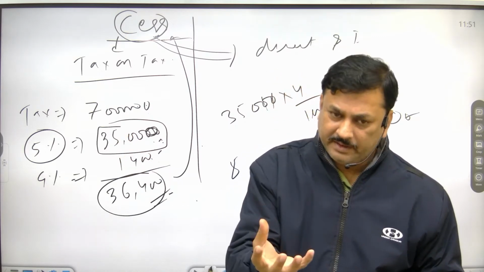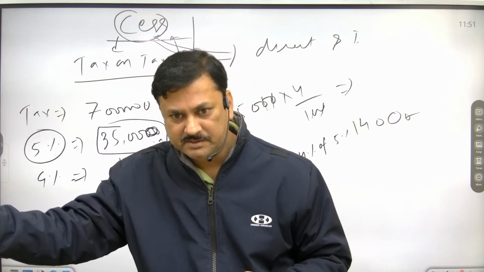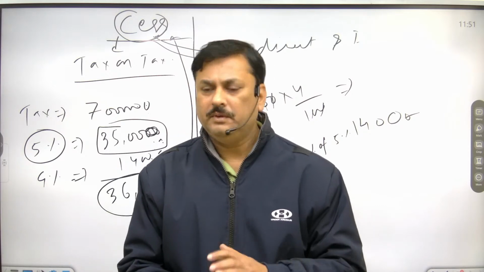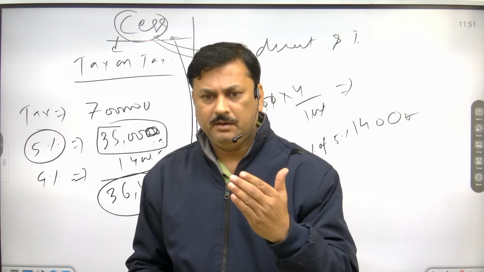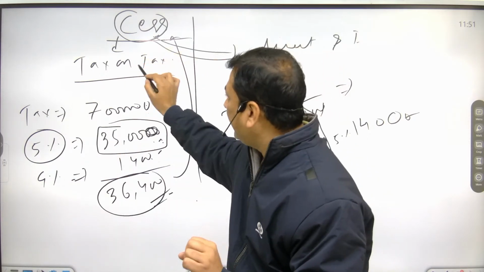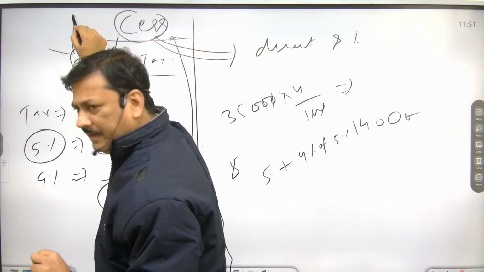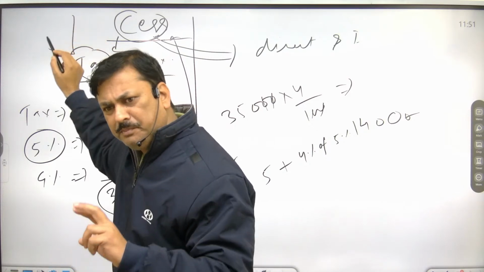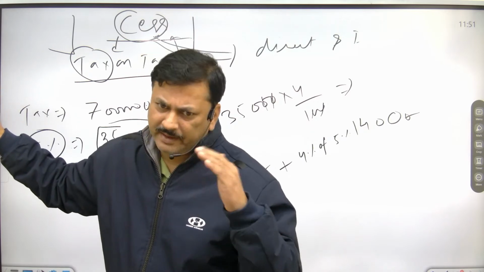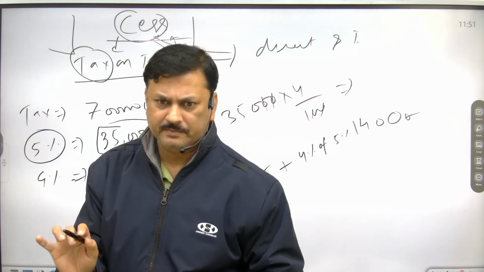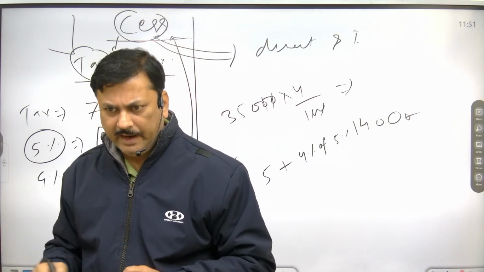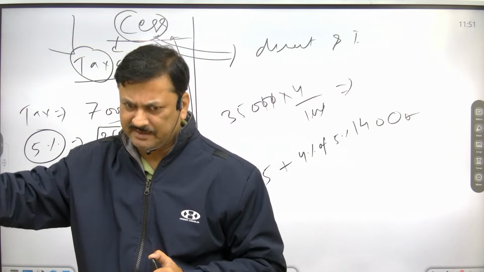Yes, it is to get more money for a specific purpose. There is no limit on that. Suppose it is tax on tax. Tax means direct and indirect tax. It is paid by both the direct taxpayer as well as the indirect taxpayer. Suppose a person is buying goods from the market and the government has imposed a 4% education cess.